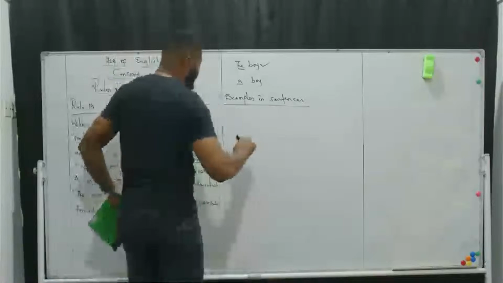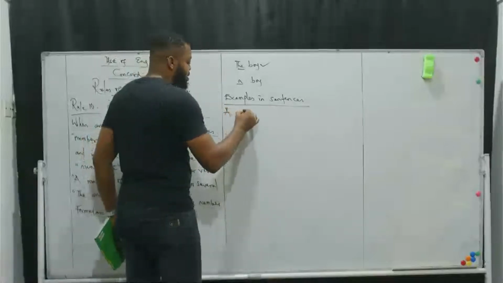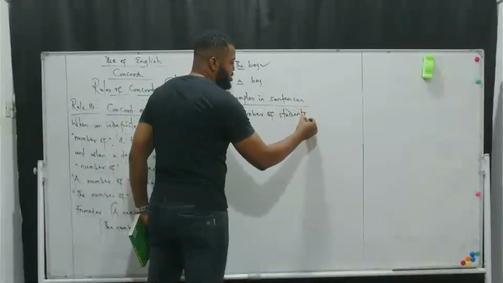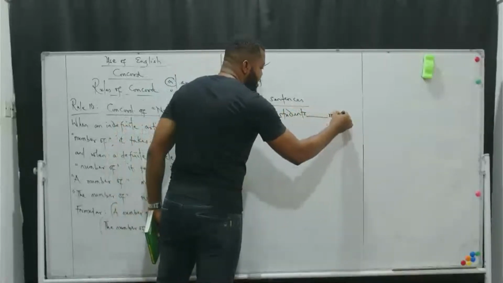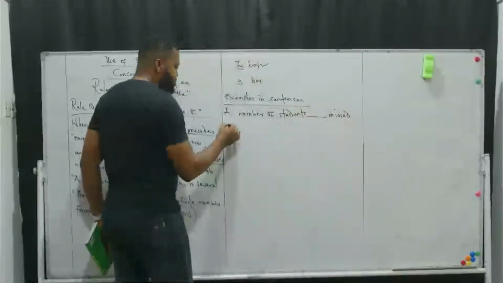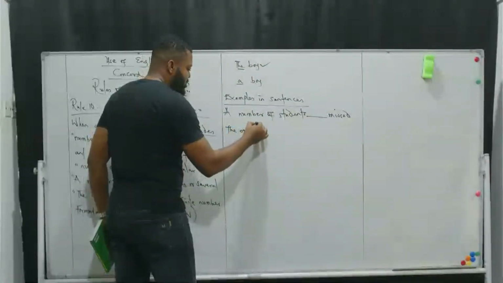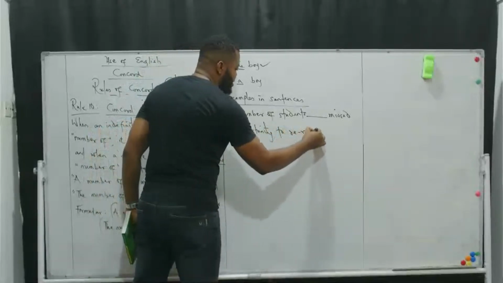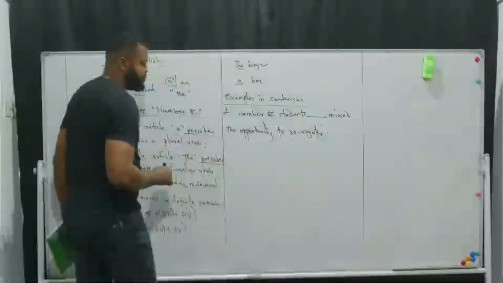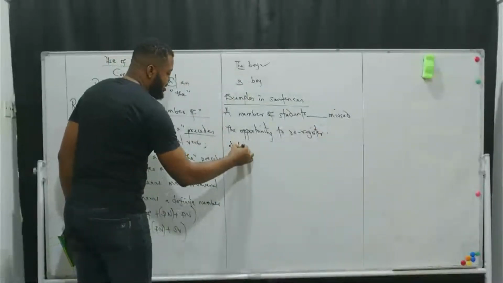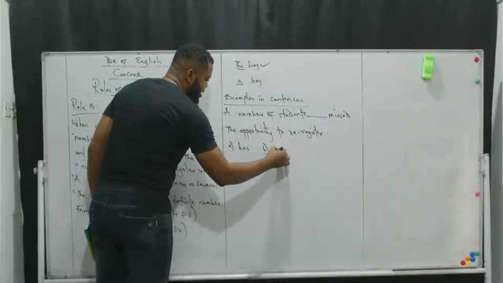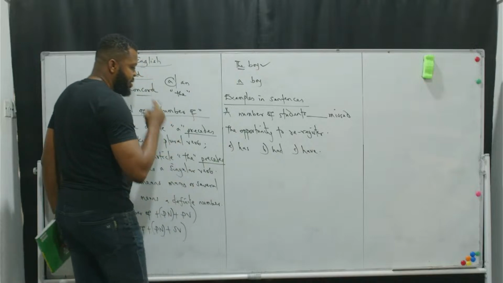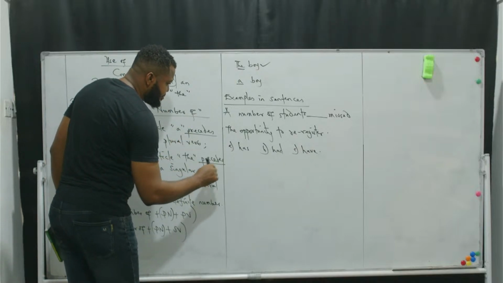Okay, I have the first one. A number of students dash missed the opportunity to re-register. Option letter A, has; B, had; C, have. This is number one.